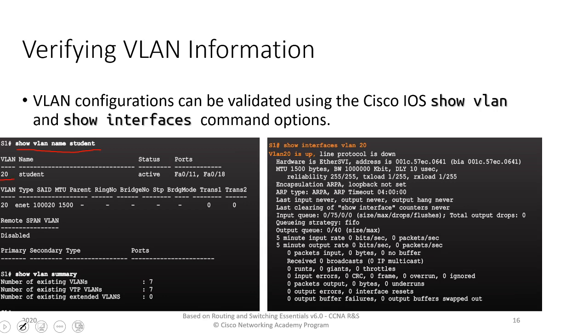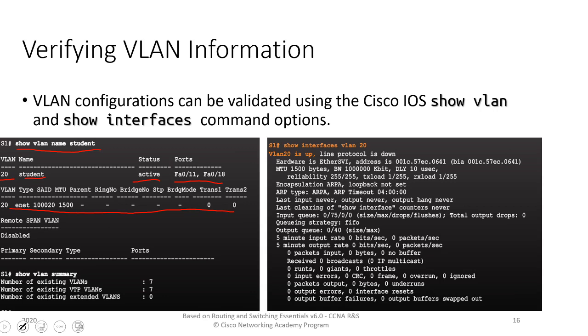It will give the VLAN ID, the number, and the status of the VLAN, and what ports are currently configured for that particular VLAN. Then it would also identify other communication properties, and if there are additional ports configured, that will be shown there as well.